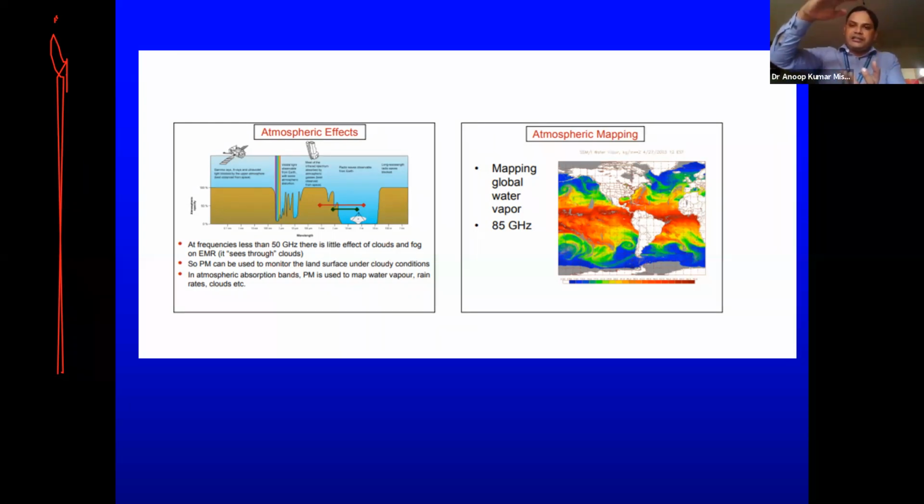So the sensor will sense more energy. But if nothing is there, then the signal is weak or the energy is less. So based on that, it can distinguish the water vapor in the atmosphere. And this is one example of how global water vapor was monitored at 5 gigahertz.